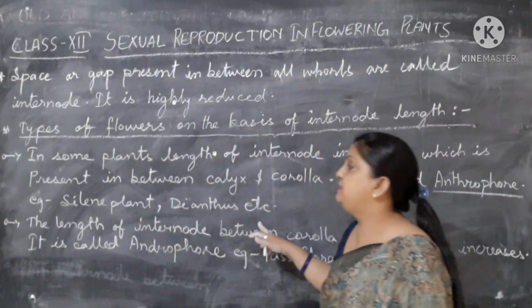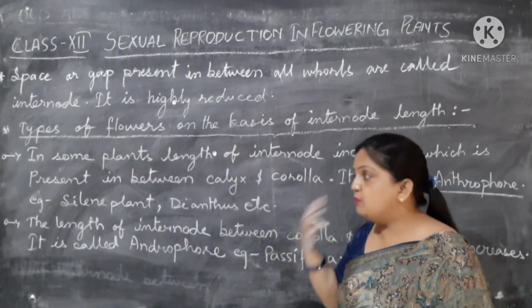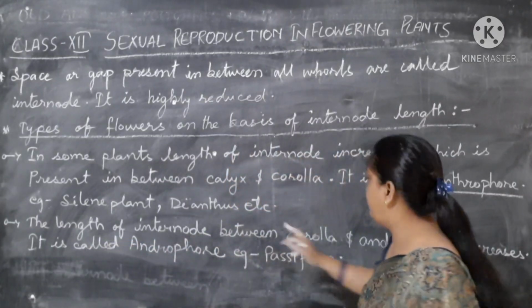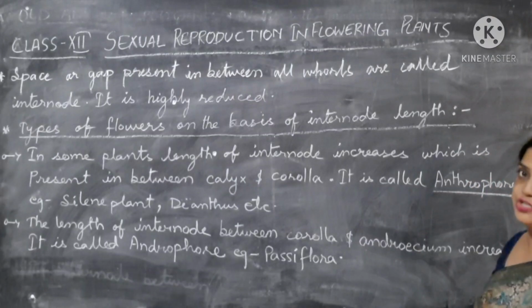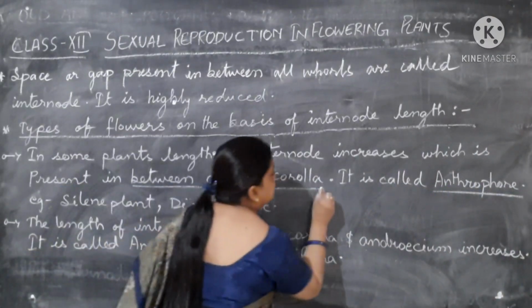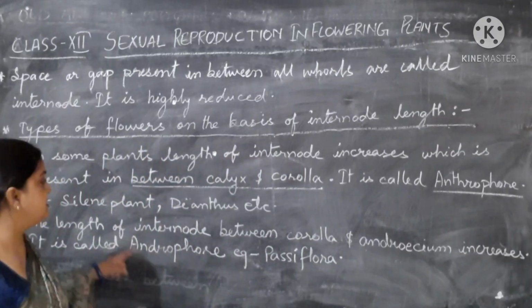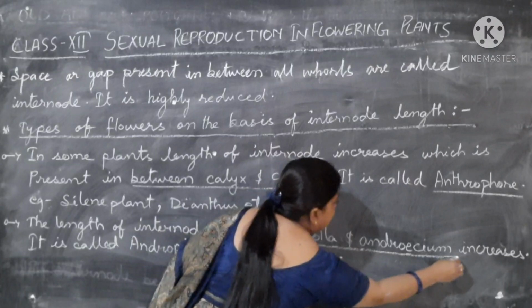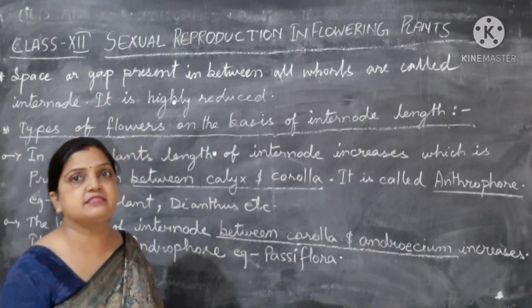The examples for it are the silene plant and dianthus. Now moving to the second category: the first part I talked about was the space between calyx and corolla, and in the second case I am talking about the length of the internode between corolla and androecium, that means petal and stamen.